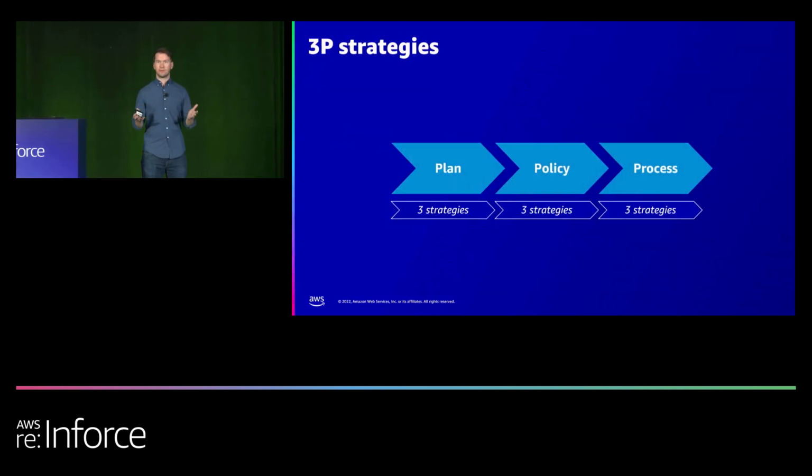And we actually have 9 strategies to talk about, but to simplify it a little bit better and to structure it more logically, we divided them into 3 categories of plan, policy, and process. Plan is where you consider your goals and the outcomes that you want to achieve and then design your cloud environment to simplify those outcomes. Policy is where you're going to implement some of those goals in either the IAM policy language or as code, infrastructure as code perhaps. And the process is where you're going to take a more iterative approach to continuous improvement.